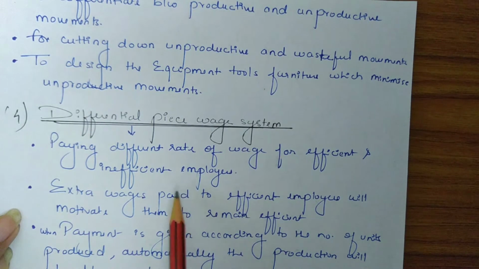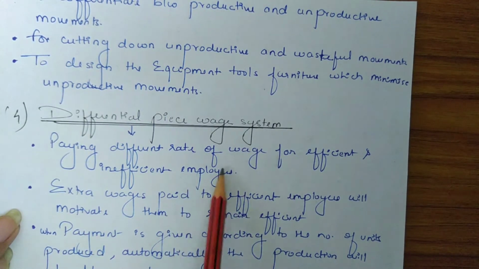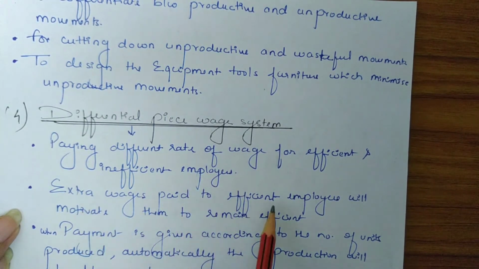And this technique of differential wage rate system insists that extra wages paid to efficient employees will motivate them to remain efficient, and will motivate inefficient employees to come into the category of efficient employees. It also insists that when payment is given according to the number of units produced, then automatically the production will be maximized. And this technique is the strongest motivator for employees to perform efficiently.